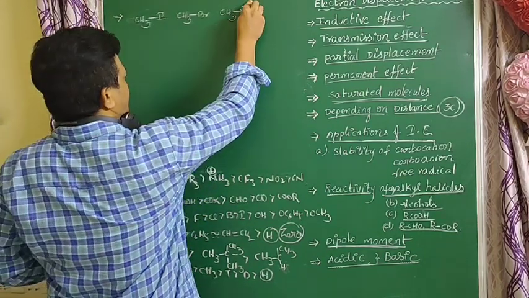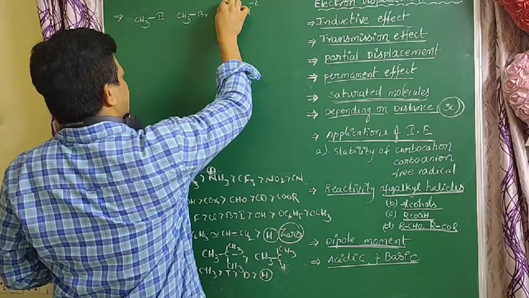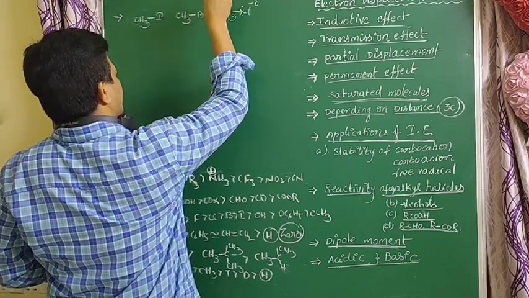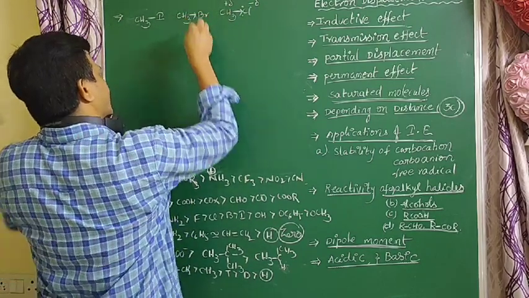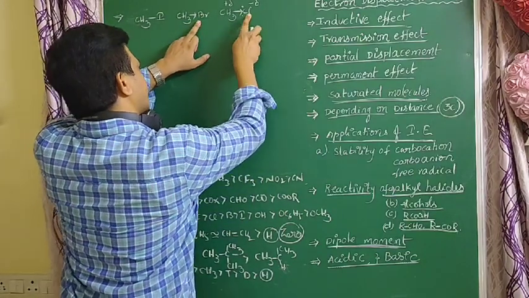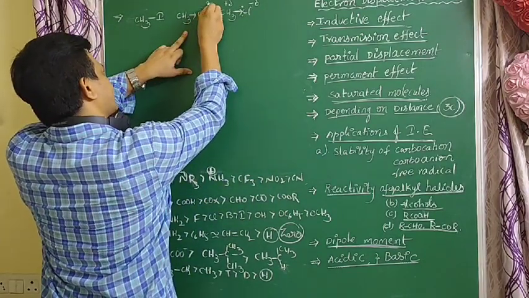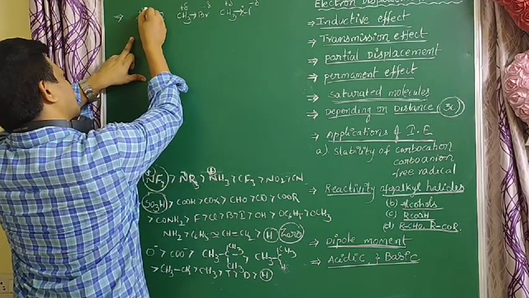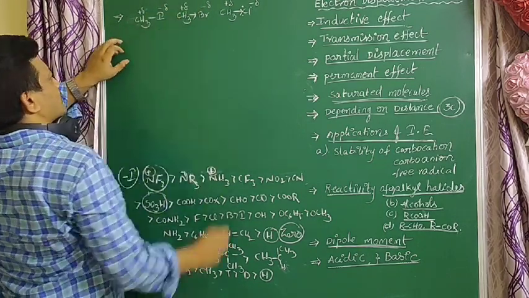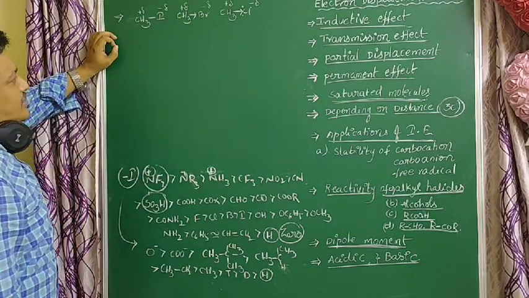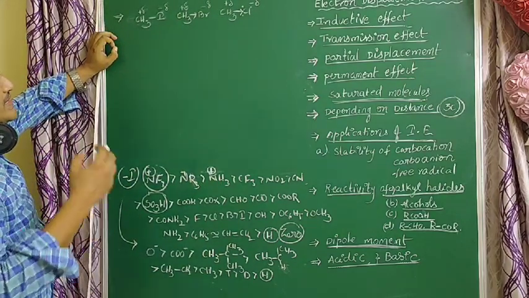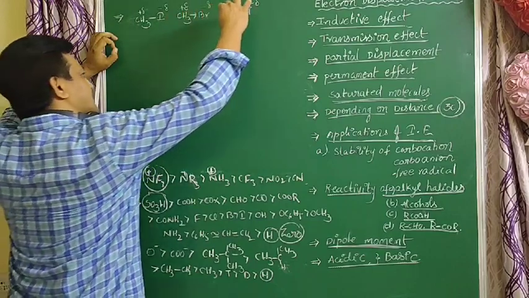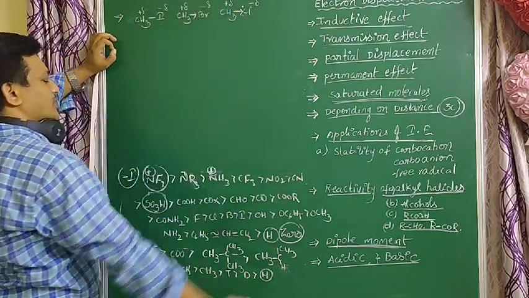Here more partial negative charge is obtained, and more positive charge here. Compared to bromine, more negative charge is there. Due to these charges, the dipole moment increases. More charge is developed on the chlorine.